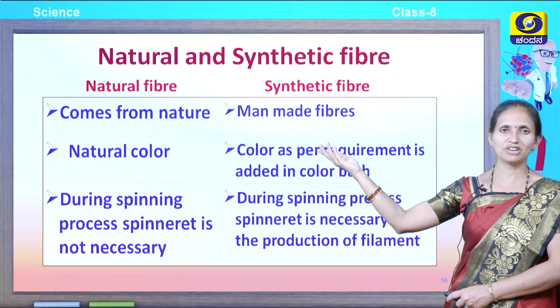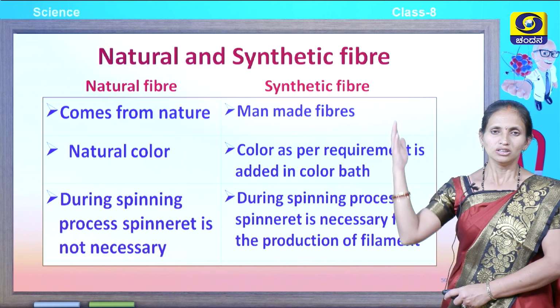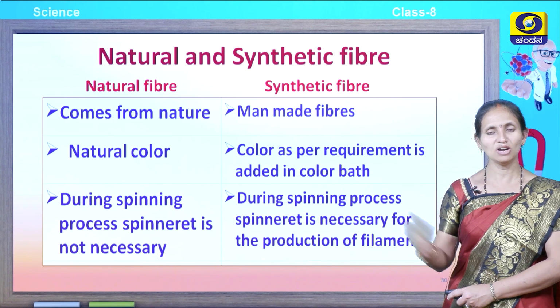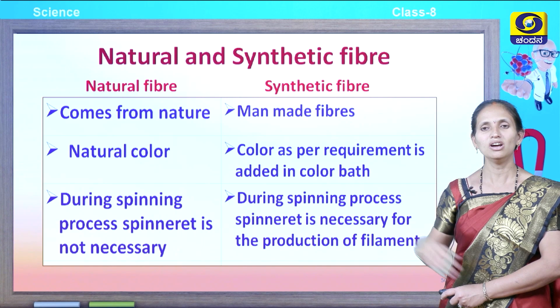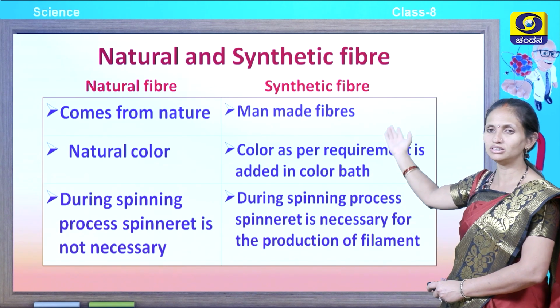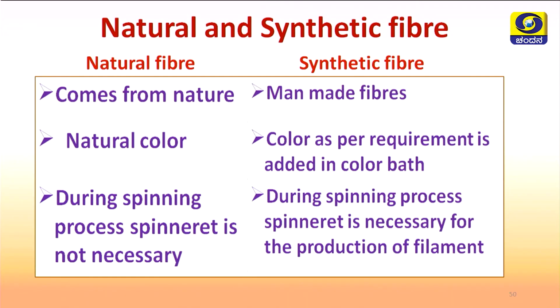What are the differences between natural and synthetic fibers? We learned about natural fibers, and also about synthetic fibers. Now, let us differentiate between them. Natural fibers come from nature; they are found naturally in nature, whereas synthetic fibers are man-made. Man artificially makes them. So, these are man-made fibers.